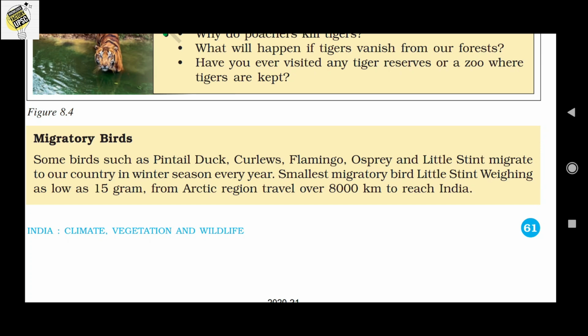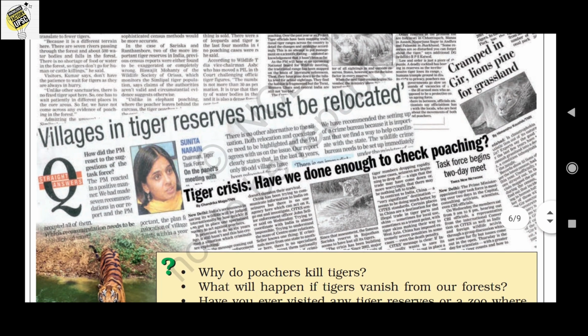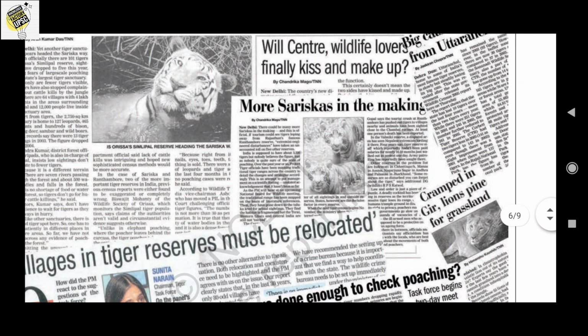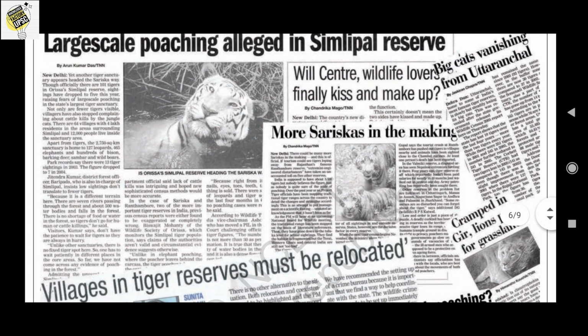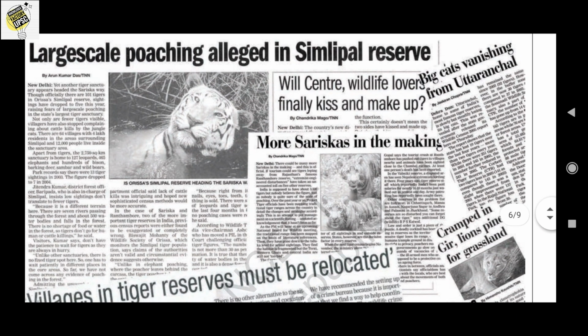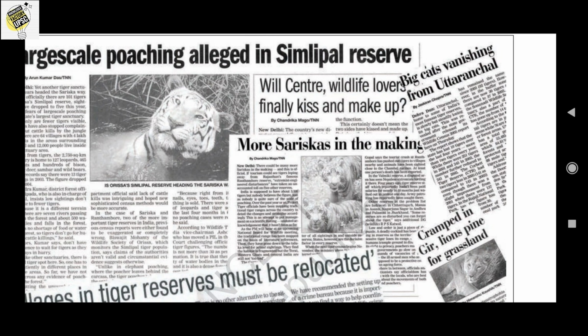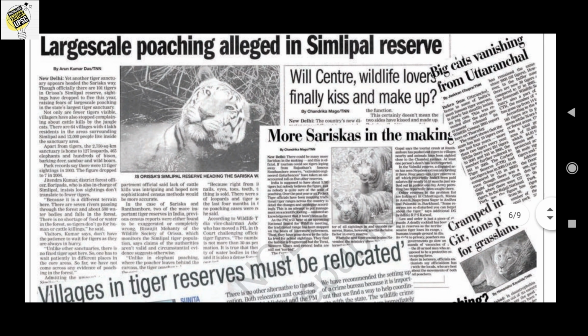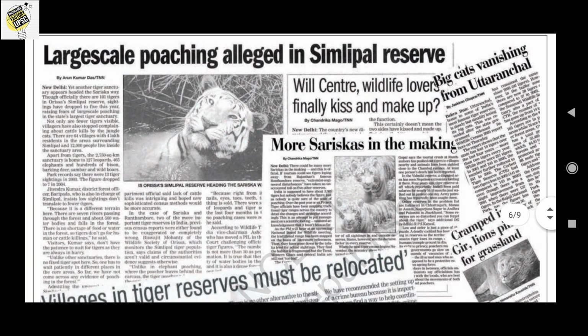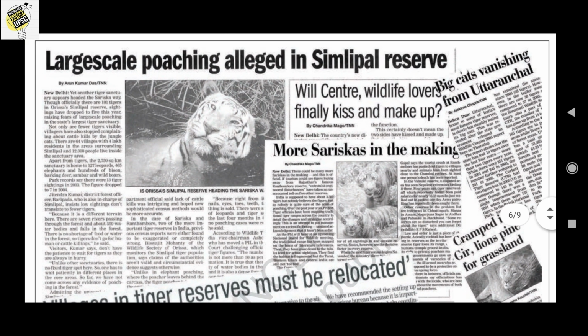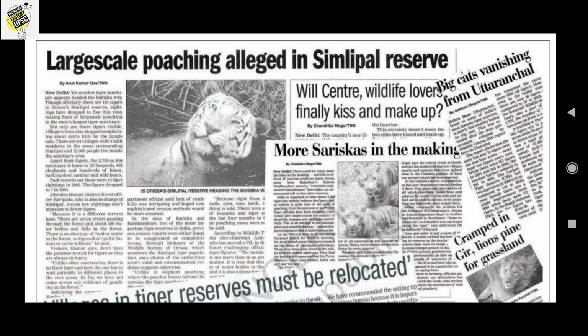Make it clear also. So it's our duty to protect the animals and avoid these types of news. Look at this news: large-scale poaching alleged in Simlipal Reserve. Okay, so to avoid this type of bad news, we have to protect our nature and conserve our environment. Okay, these are the main themes in this chapter.